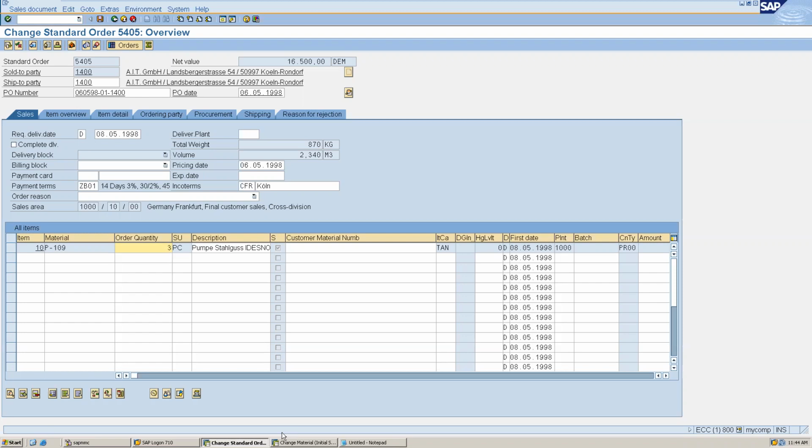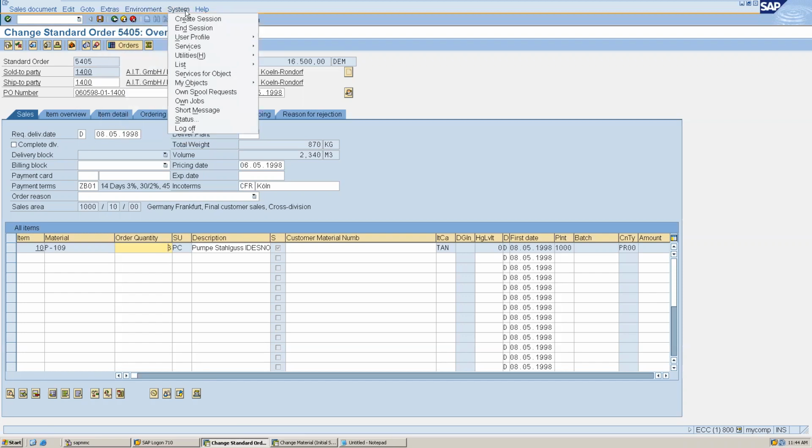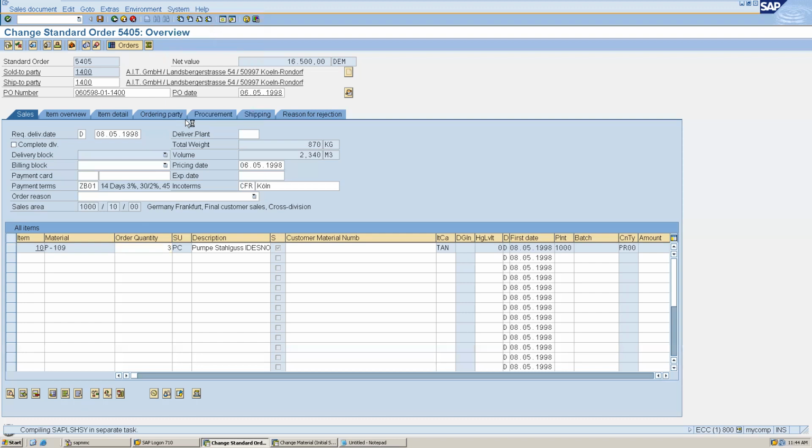We are not focusing on the end-to-end functionality, but we just want to understand how we can find a user exit for this. There are many ways to find a user exit, and the simplest way is to identify the main program for this transaction code. So how can we find it? We have to go to Status in the Help menu.